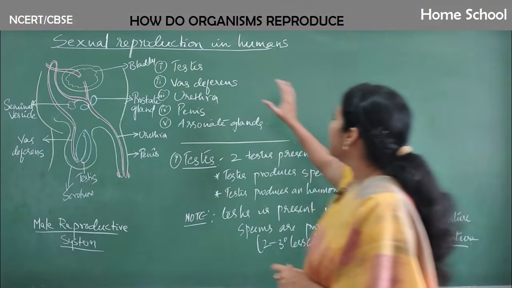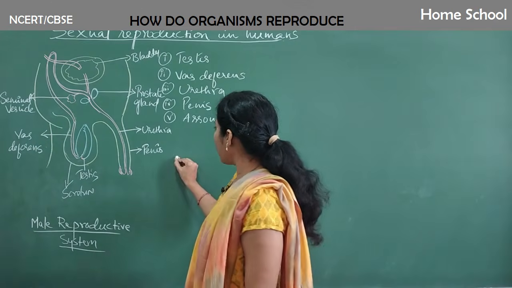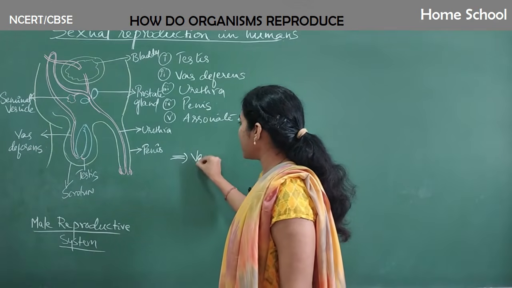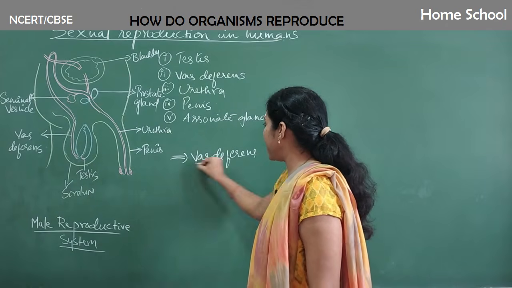Later, let us learn about the vas deferens. What does the vas deferens do? It is a very important part of the male reproductive system.